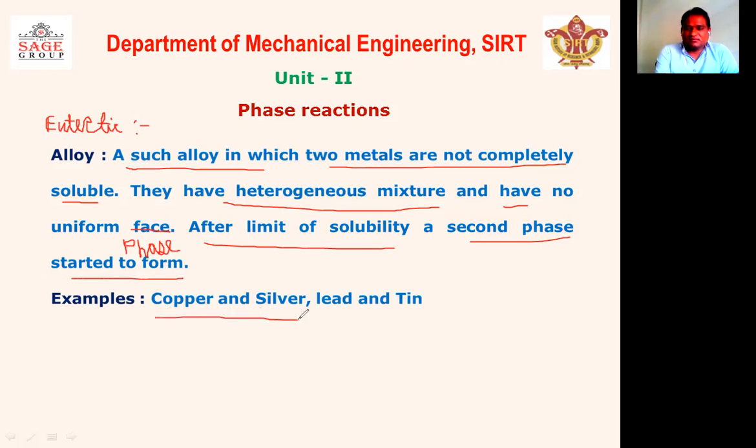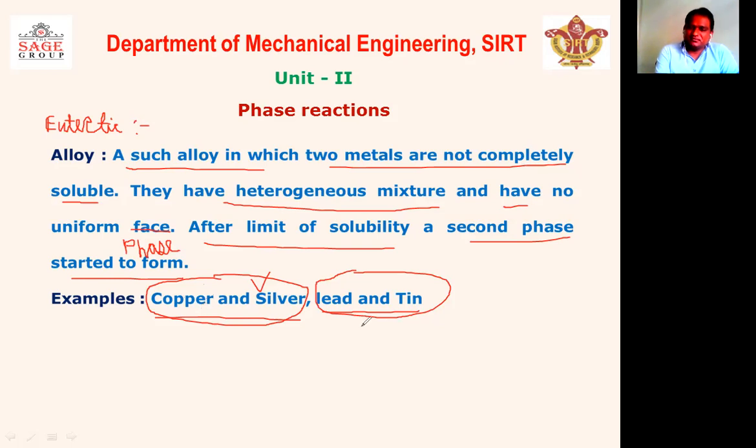Examples are copper and silver, and lead and tin. The copper and silver alloy is known as a eutectic alloy. Lead and tin is also called a eutectic alloy. Because when silver is added to copper, after the limit of solubility, the silver will not mix with the copper completely, and it will start to form the second phase.